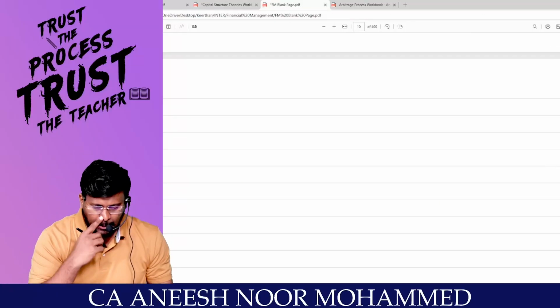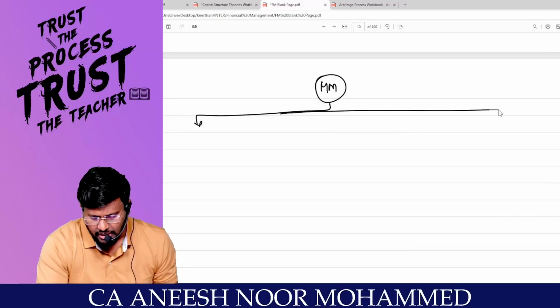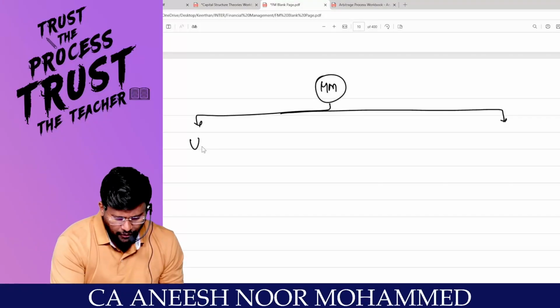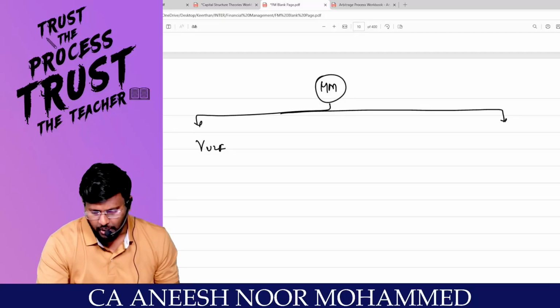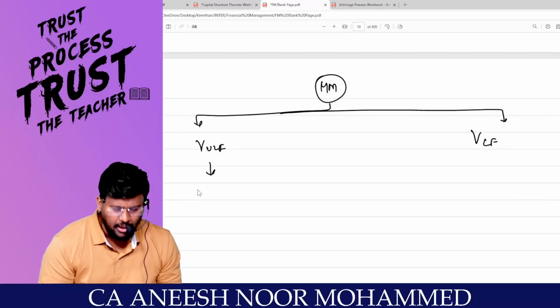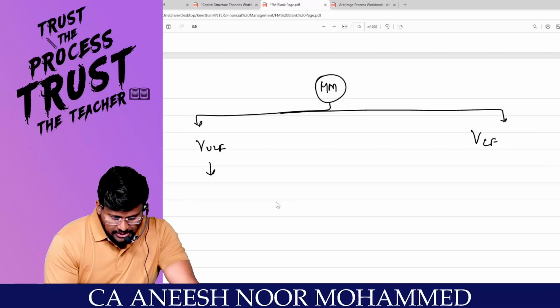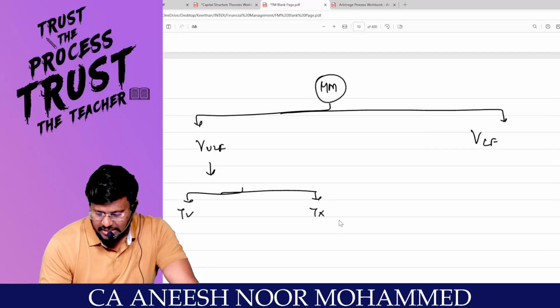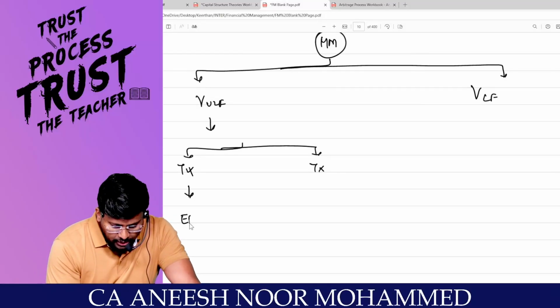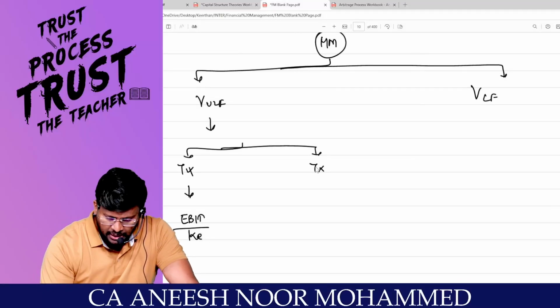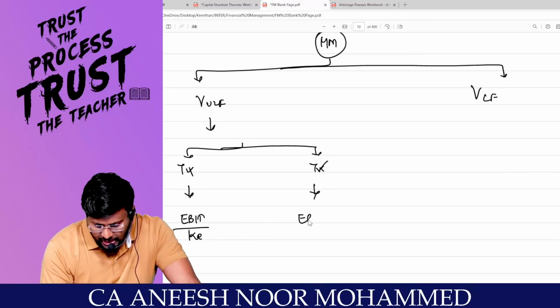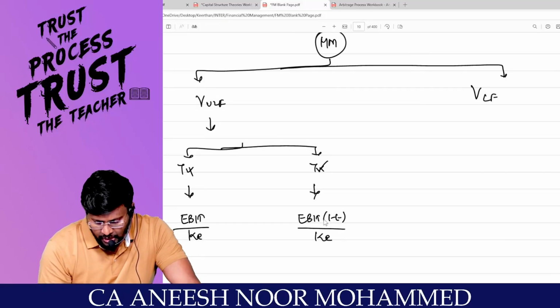Under Modigliani-Miller, we can classify things into two categories. Number one, value of unlevered firm, and number two, value of levered firm. Sir, for the value of the unlevered firm, how will you find out the value? You have to classify into two categories: tax there, tax not there. If tax is not there, it is EBIT divided by KE or KO. If tax is there, it is EBIT into 1 minus T divided by KE. Can I proceed, sir?